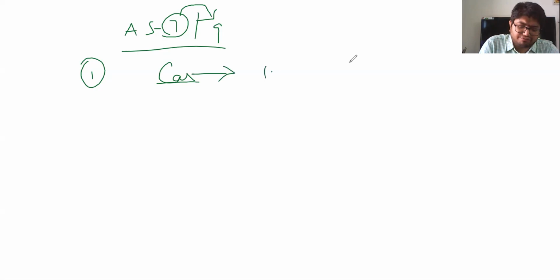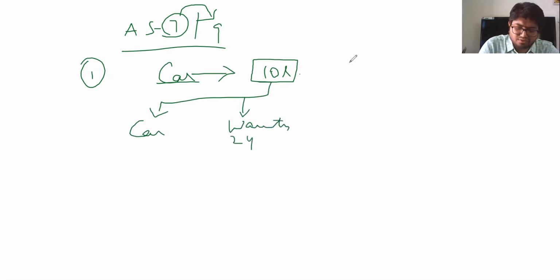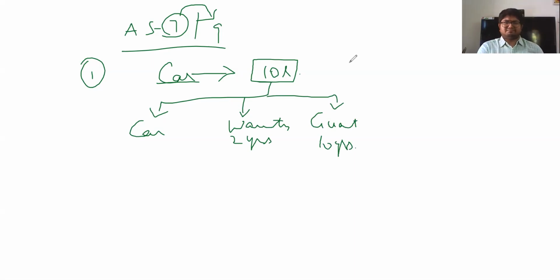I draw a revenue of 10 lakhs on the sale of a car. On this sale for 10 lakhs, I give my customer a car, and I give him a warranty for 2 years. I give him a guarantee on the engine and a few parts of the car for 10 years. Like this, there is a list of facilities which I give, and there are 2 or 4 free services. There are multiple features which I provide.